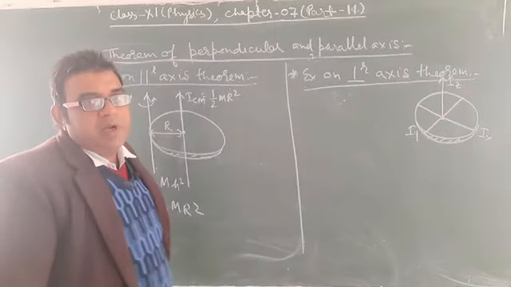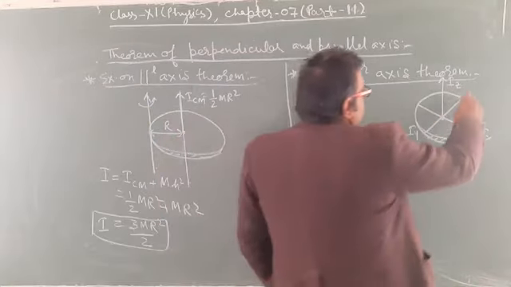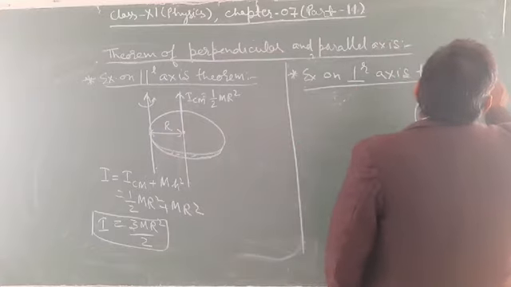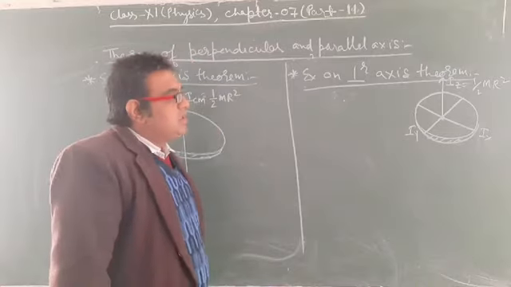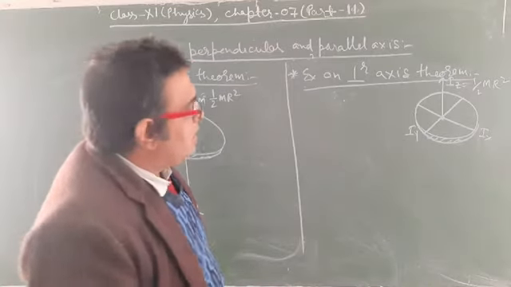According to the perpendicular axis theorem, it is given that Iz is 1 by 2 mr square. As you know, the disk's moment of inertia about the center of mass is 1 by 2 mr square.